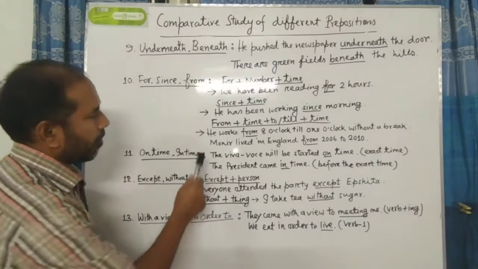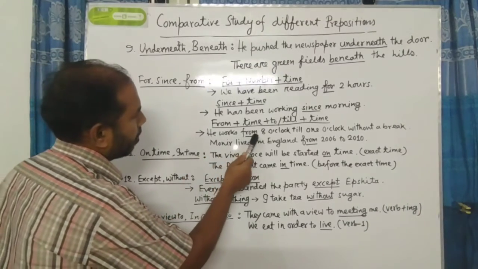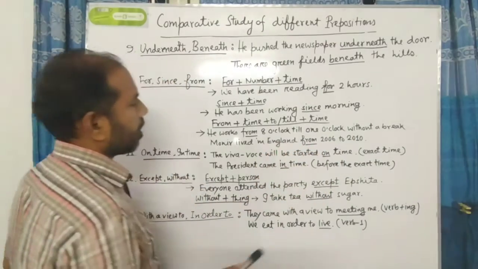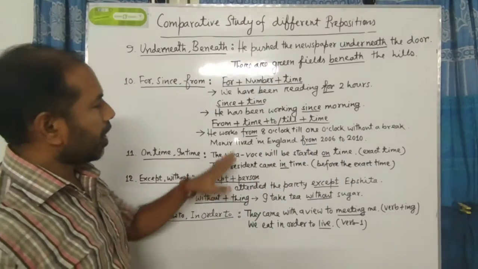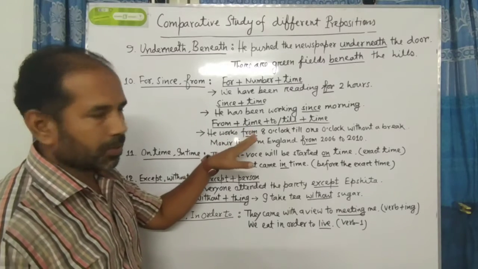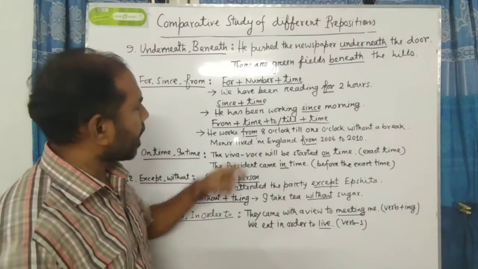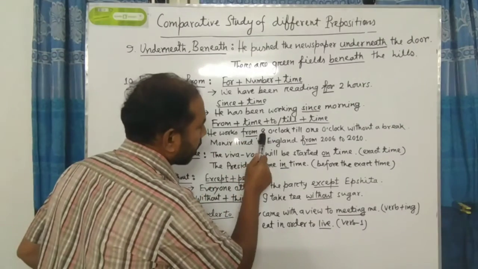Please follow. He works from 8 o'clock till 1 o'clock without a break. Here we should notice that after the word from, a time comes: 8 o'clock. Then comes to or till, till 1 o'clock.